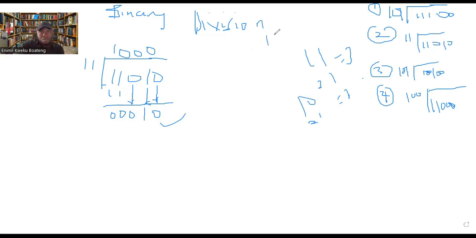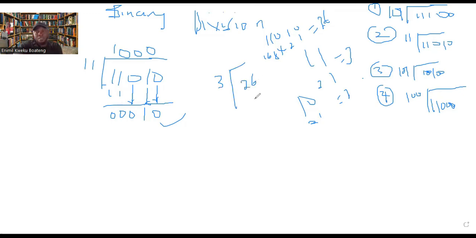Convert this. So 1, 0, 1, 1, 0, 1, 0. This is 1, this is 2, this is 4, this is 8, and then this is 16. Now, 16 plus 8, that's 24 here. Now, 24 plus 2, that's 26. So the whole of this is given as 26. All right. Now, let's do this. So this is 3, and then this is 26. So bring 3 out, put 26 inside.